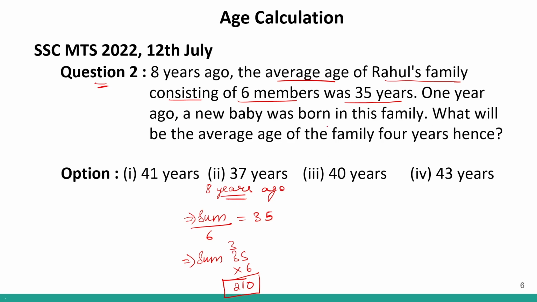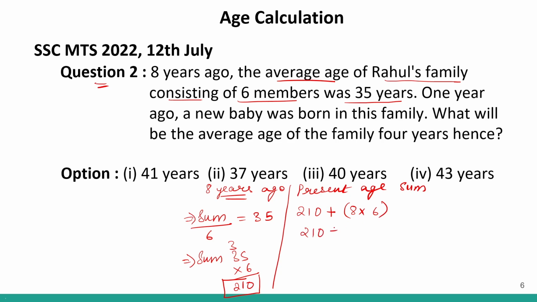1 year ago, a new baby was born in this family. So let's say what will be the present age sum? Present age sum will be 210 plus 8 into 6 because there are 6 members.